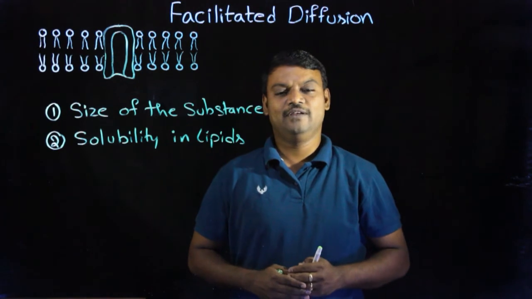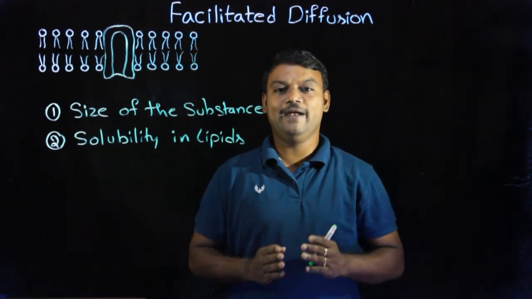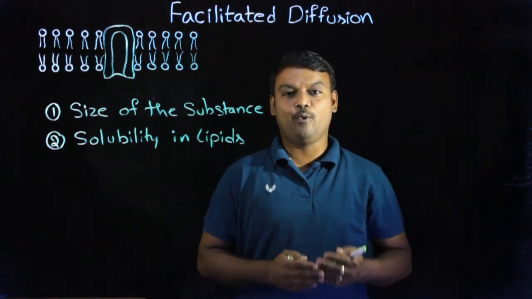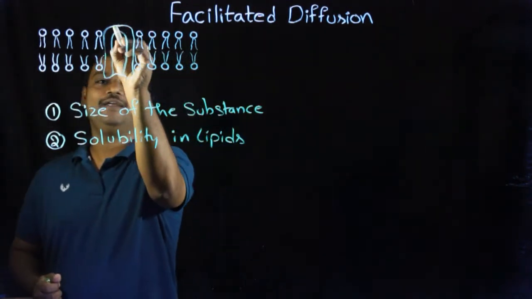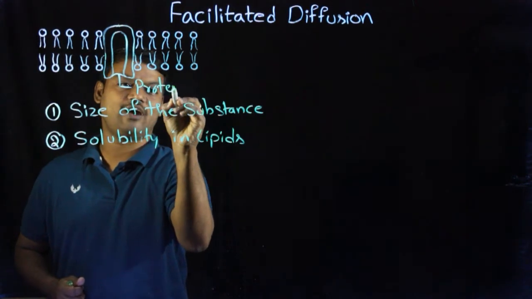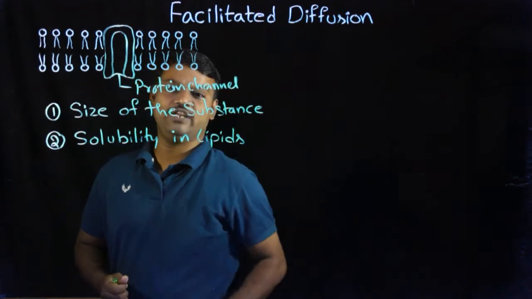At this time, the movement of such large sized substances and lipid insoluble or hydrophilic substances is supported by special proteins present in the plasma membrane, and these proteins are called protein channels.